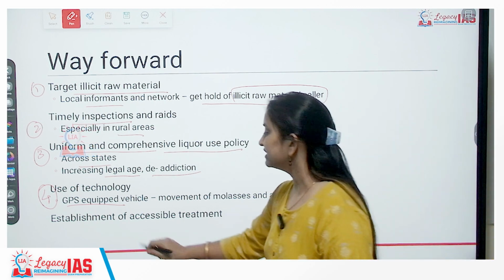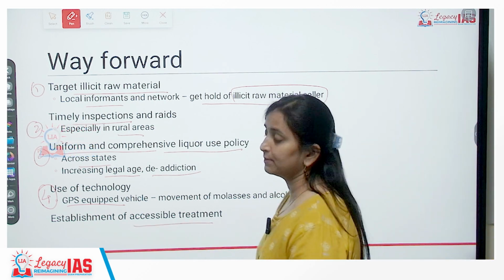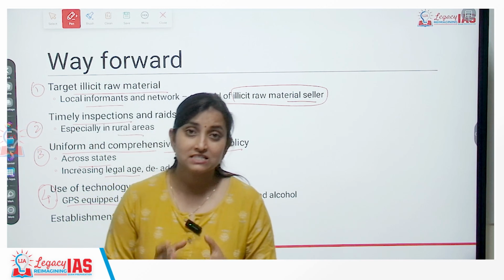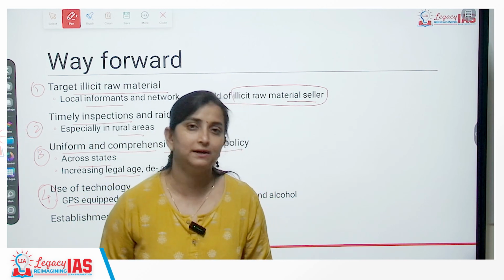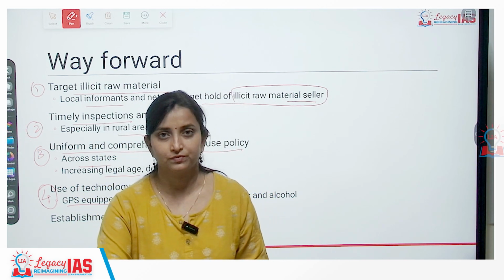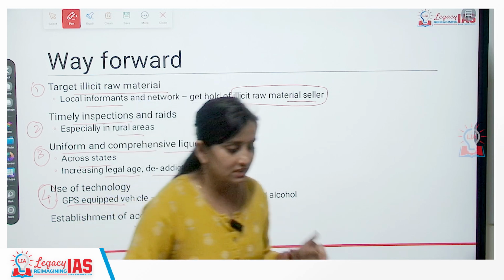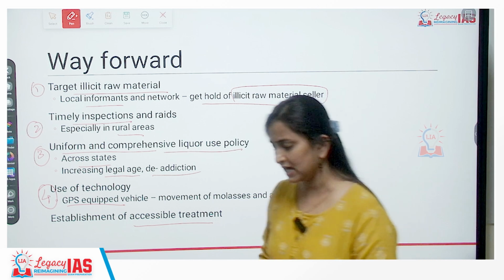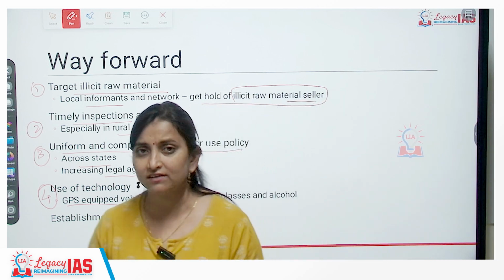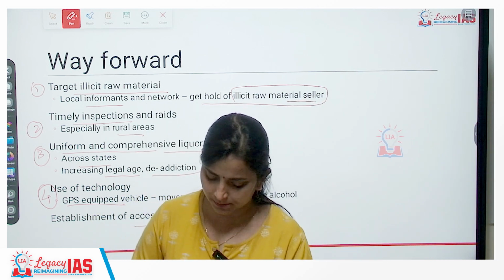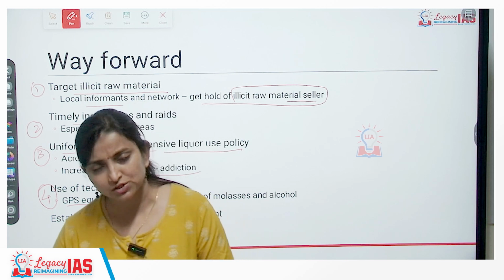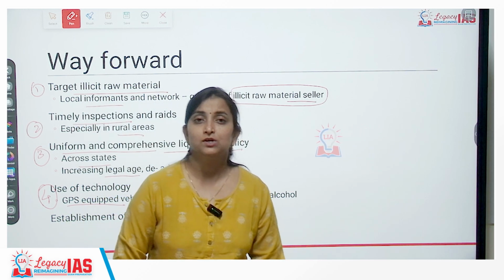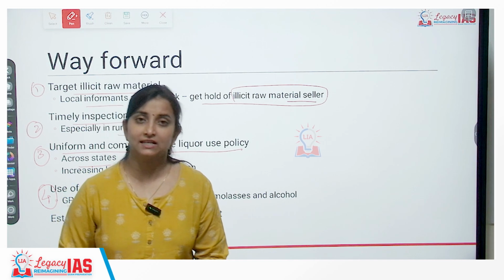And finally, establishment of accessible treatment in case of emergency healthcare services. Accessible, affordable, available treatment should be provided in remote areas also. So these are some of the problems why methanol poisoning has been taking place in India. We have had cases reported from Bihar, from Tamil Nadu, from Gujarat also. So these are some of the suggestive solutions that can be carried out.